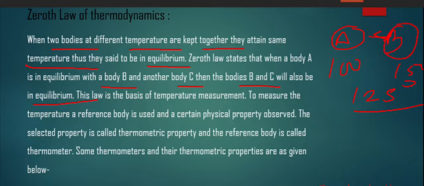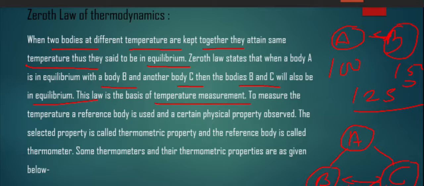What it is saying is that there is a body A which is in equilibrium with B and C. Then the bodies B and C will also be in equilibrium with each other. This law is the basis of temperature measurement. It is important. In many exams, it is asked which law is responsible for temperature measurement.